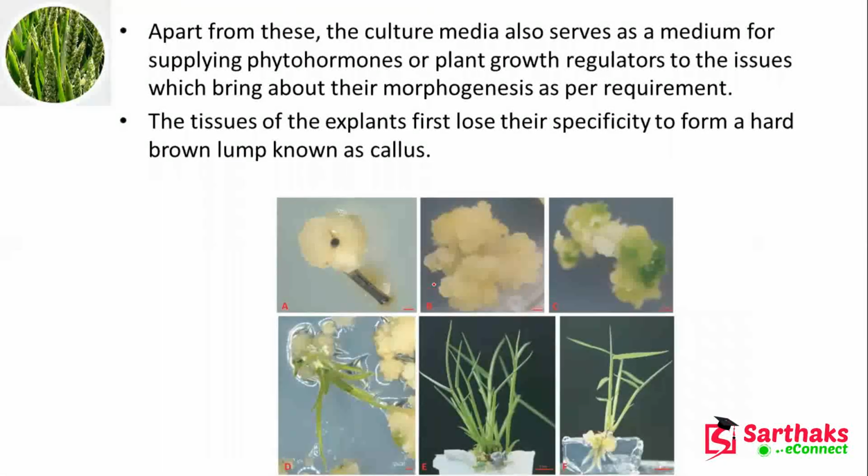Now apart from this, the culture media also serve as a medium for supplying the phytohormones or plant growth regulators to the tissues, which bring about their morphogenesis as per requirement. And the tissue of the plants first loses its specificity to form a hard brown lump known as callus. So here you can see these lumps.